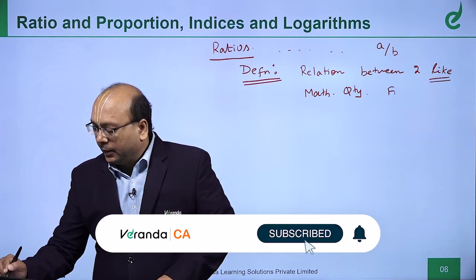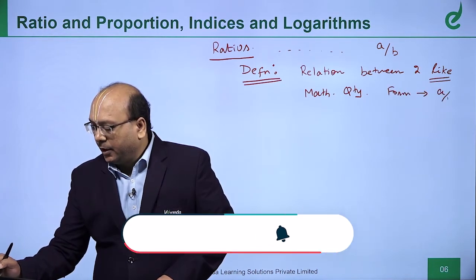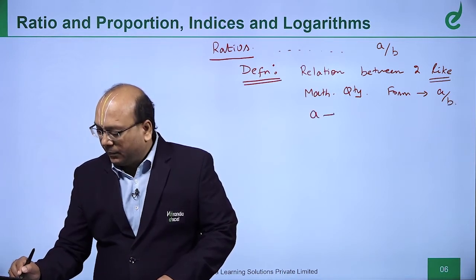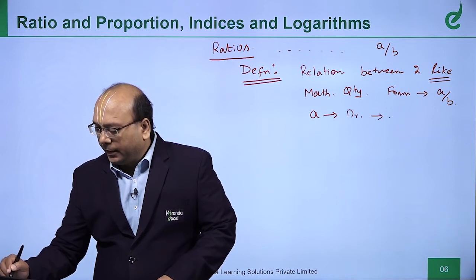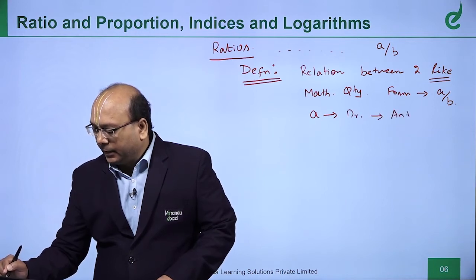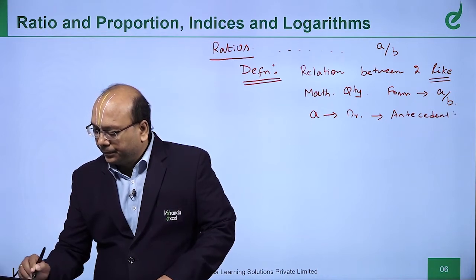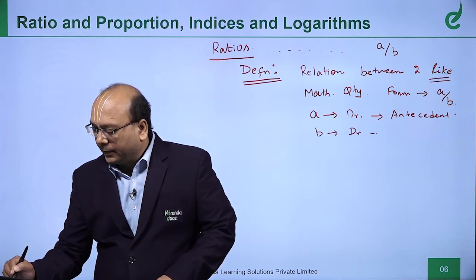It is written in the form of a ratio A by B, where A is the numerator. Technically it is called the antecedent. B, what we write in the denominator, is called the consequent.